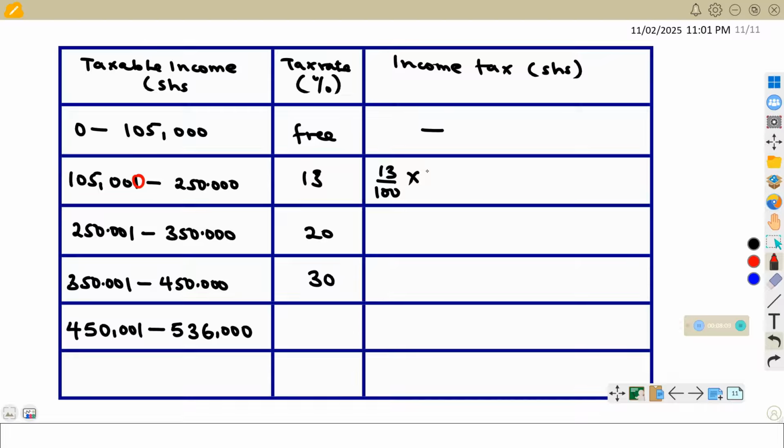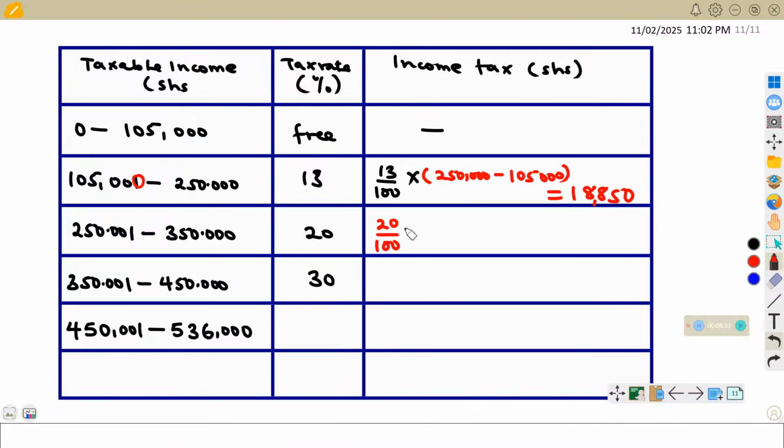So you multiply that, and this should give us the answer, 18,850 as the value.